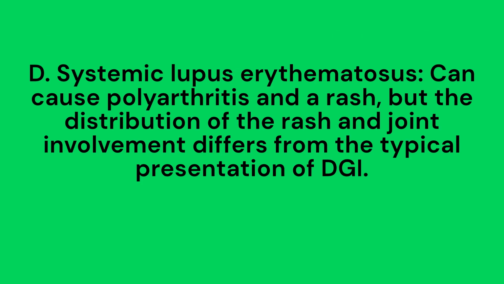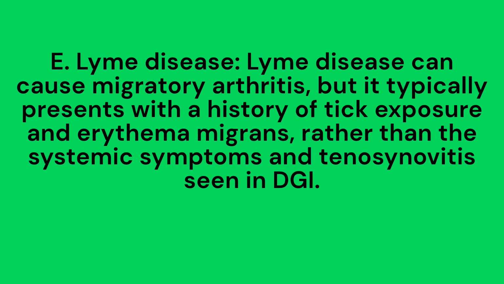D. Systemic lupus erythematosus can cause polyarthritis and a rash, but the distribution of the rash and joint involvement differs from the typical presentation of DGI. E. Lyme disease. Lyme disease can cause migratory arthritis, but it typically presents with a history of tick exposure and erythema migrans, rather than the systemic symptoms and tenosynovitis seen in DGI.